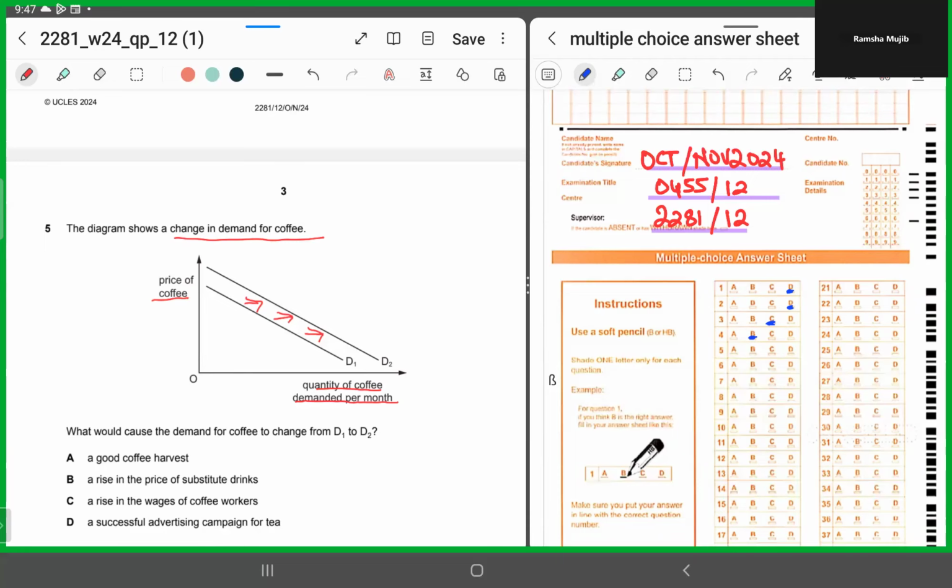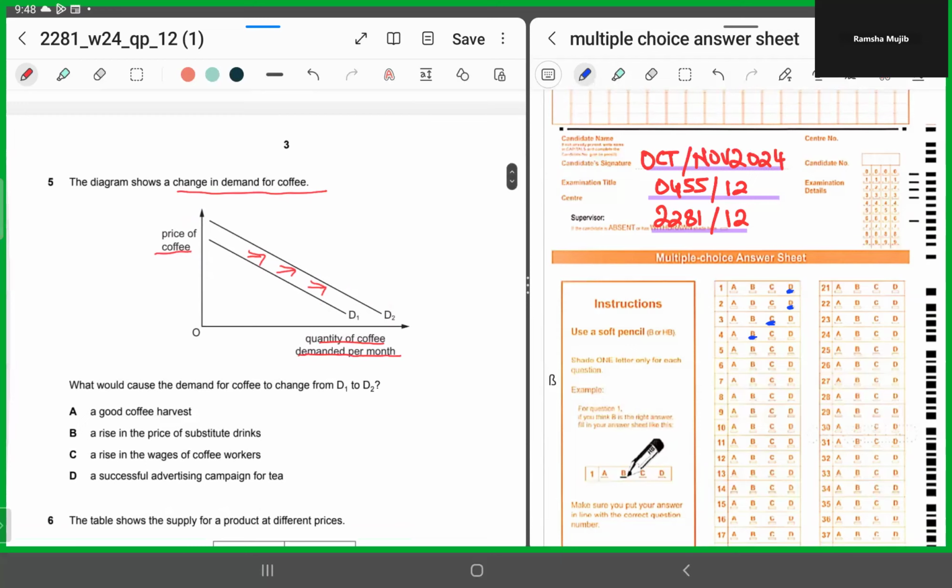Get it? Now, keeping that in mind, let's look at the options. A says a good coffee harvest. Now, if it is a good coffee harvest, it has to be an impact on the supply of coffee and not on the demand. So you chop A. Right? Now, D says a successful advertising campaign for tea, not for coffee.